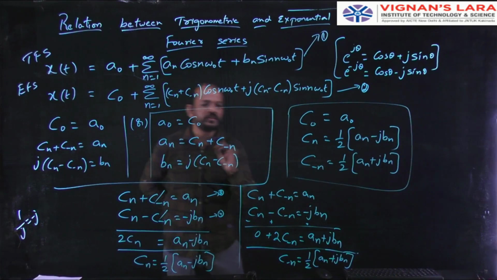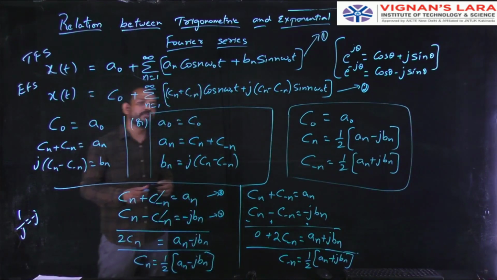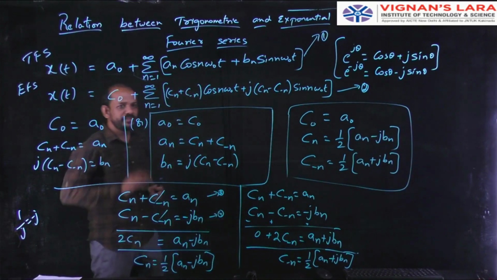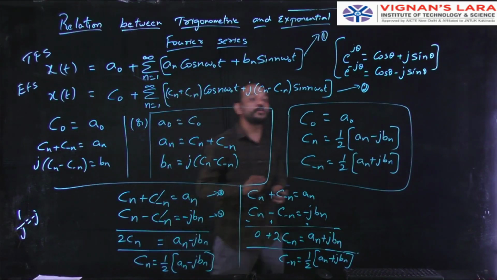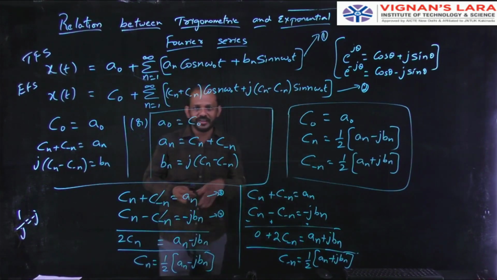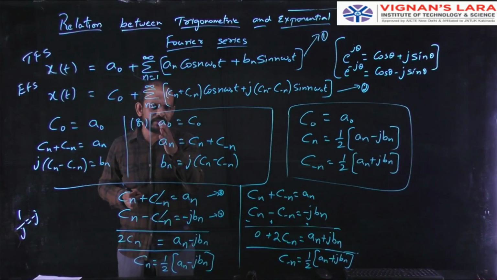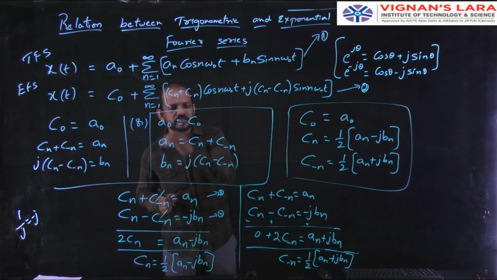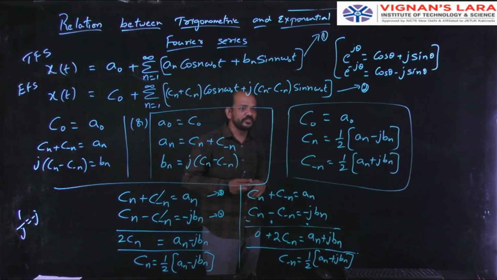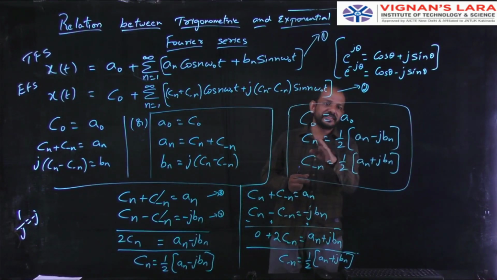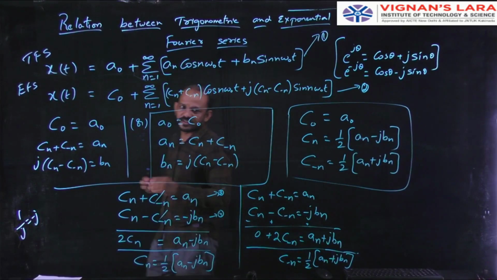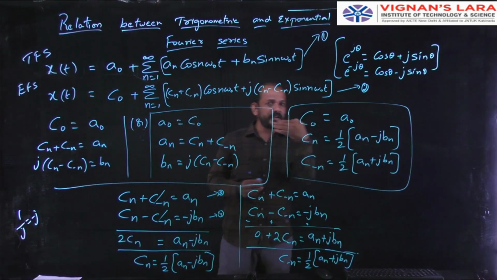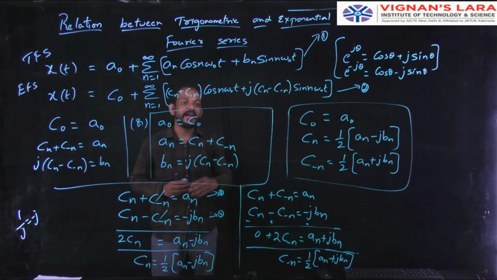See, this is the relation between trigonometric Fourier series and exponential Fourier series. If you want to say it exactly, these are the relations between trigonometric Fourier series coefficients and exponential Fourier series coefficients. See here, I write the trigonometric Fourier series coefficients in terms of exponential Fourier series coefficients, and exponential Fourier series coefficients in terms of trigonometric Fourier series coefficients. Simply by using this, I can do the problem in trigonometric Fourier series even though they had given the exponential Fourier series coefficients.